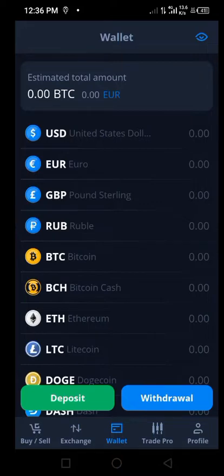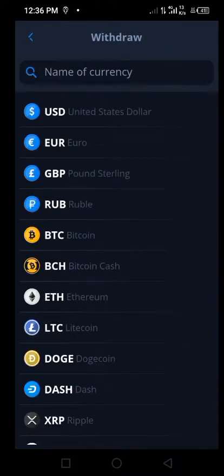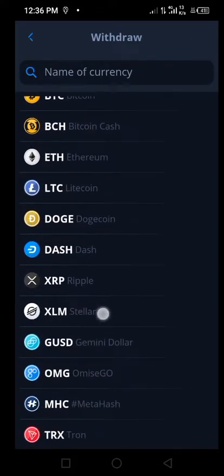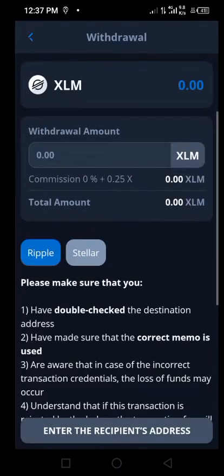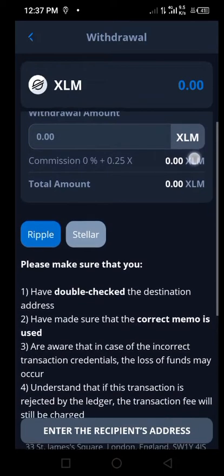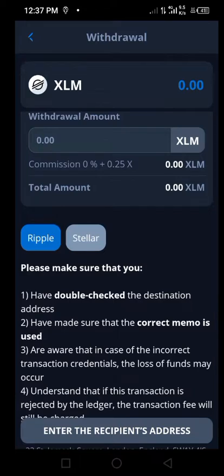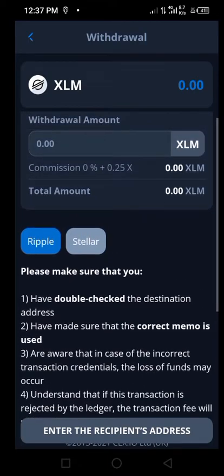Now we go to withdrawal, withdraw coin, then we look for Stellar, which is this XLM Stellar. The next thing we are going to need is our Binance account, because we are going to be sending this Stellar which we purchased to the Binance account. Once we send it to Binance, we can withdraw or exchange it there. No much talk, let's head straight to Binance.